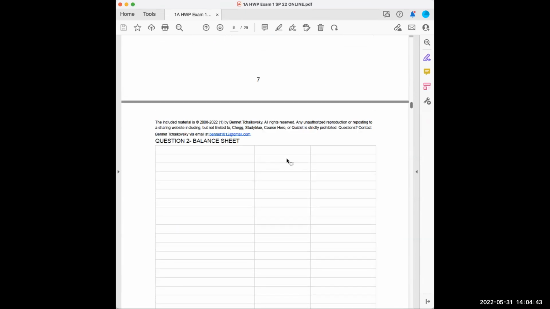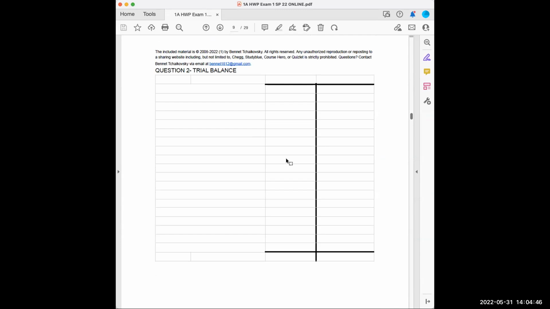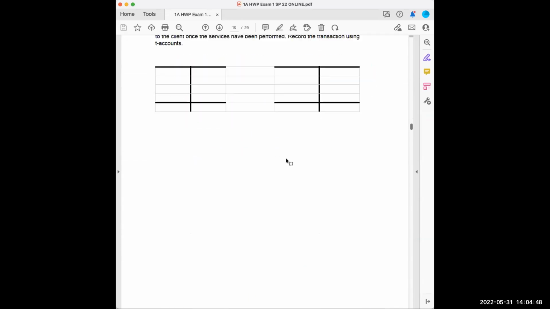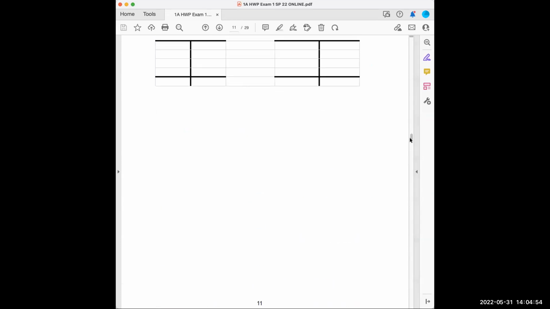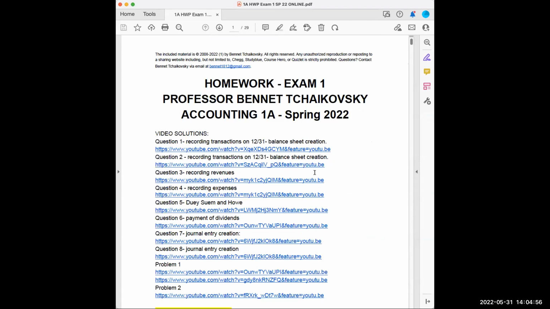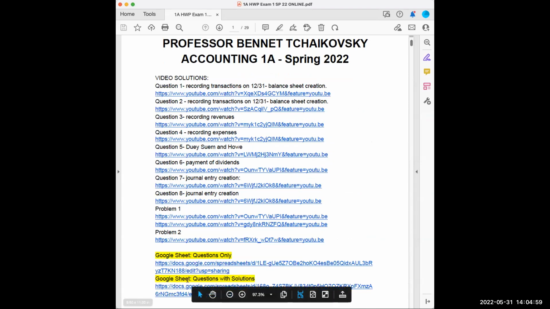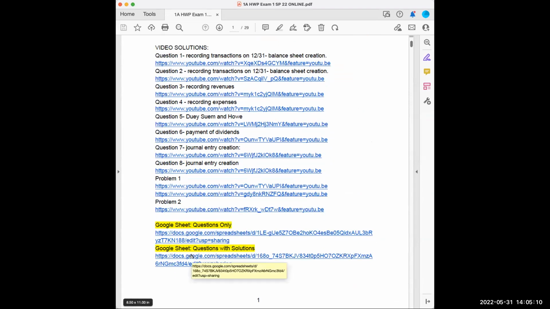I cannot stress enough the importance of practicing, and that's really what these guidebooks and workbooks are here to do. The key one is the Google Sheet questions with solutions. That's what you want to click on. These are all different video links to all the different questions, but those are also included in the Google Sheet questions with solutions. When you're on it, you will only have viewing access. I don't grant you full access, but you will be able to see what the solutions are.